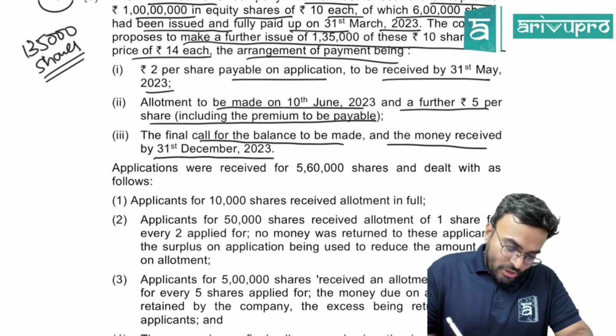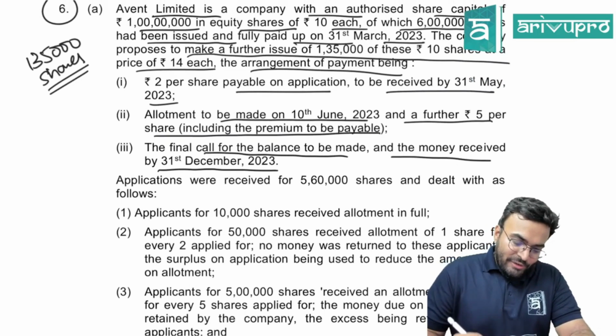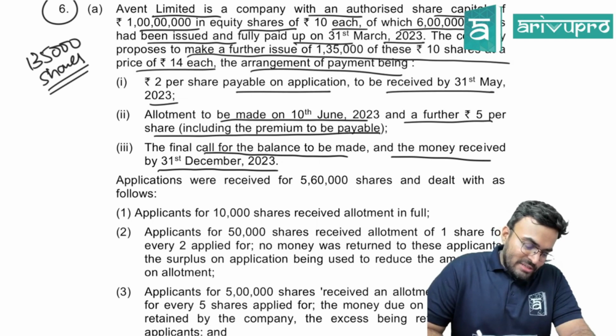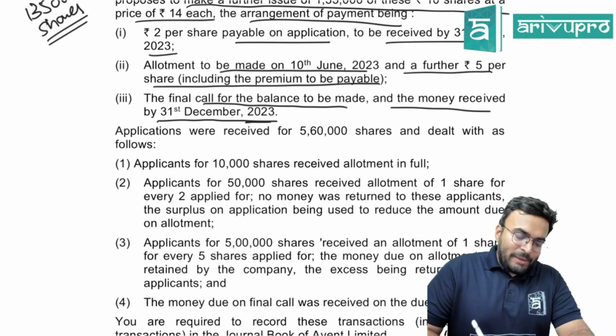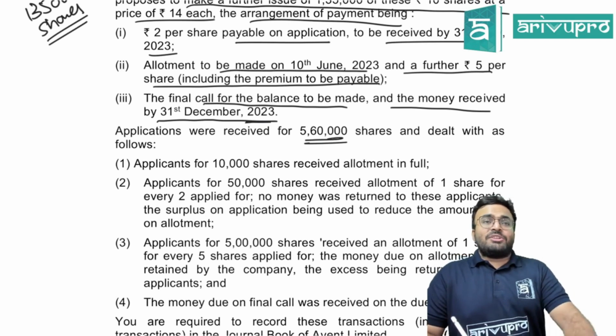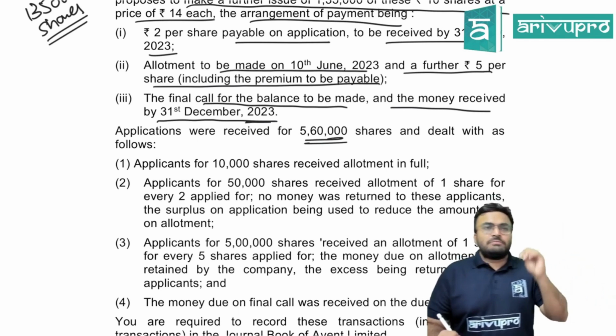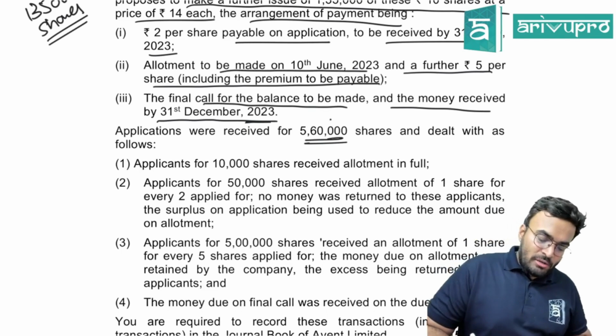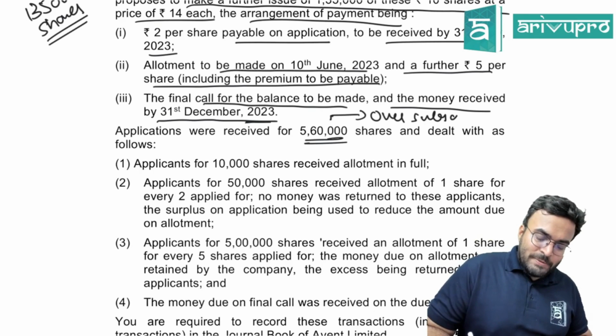Okay, we are having on what date here? 31st March. Final call is on what date? 31st December 2023. Applications were received for 5,60,000 shares. What is this called? Oversubscription.